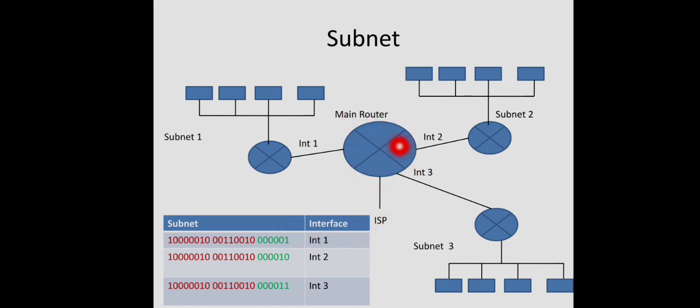You can see here, this is the main router which connects this campus to the ISP. So every packet from the outside world will be received through this router. And this router will contain a routing table which is indexed for every subnet. For a particular subnet, which interface should be used, like that. Okay, just for example, here for subnet 1, the network number will be this, which is common for every machine, and this is actually the subnet number. For this subnet number, interface 1 should be used. That packet should be forwarded to this interface. Like that, for every subnet, there will be an entry in this routing table of the main router, which will forward the corresponding packet to the corresponding subnetwork. So this is how the subnetting system works.